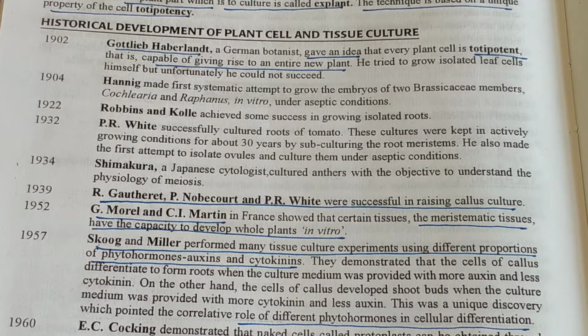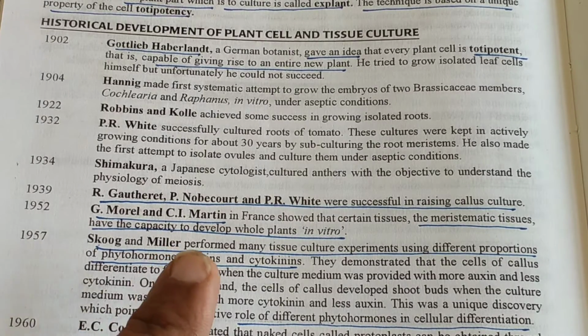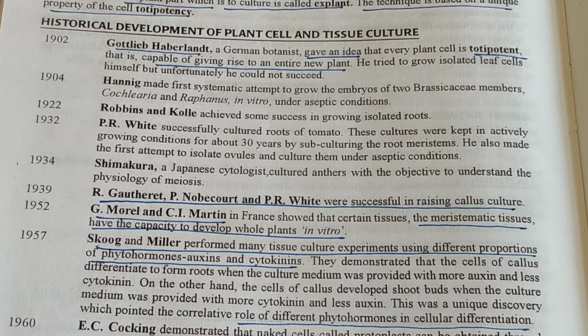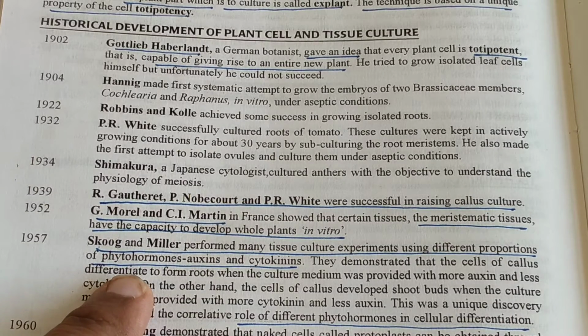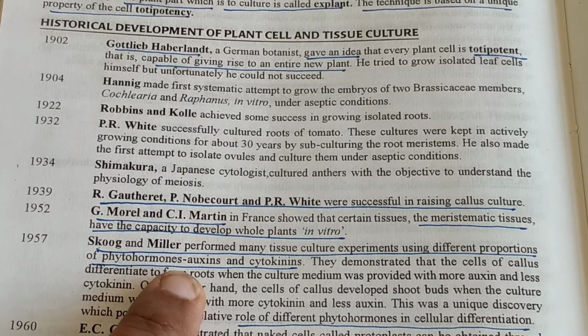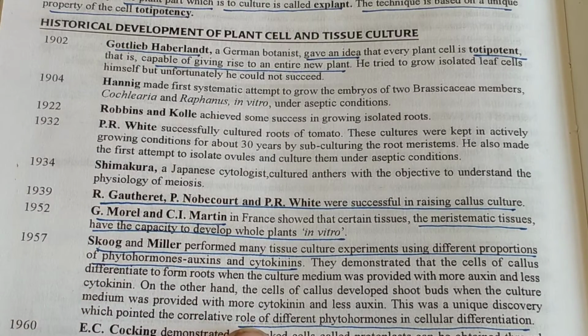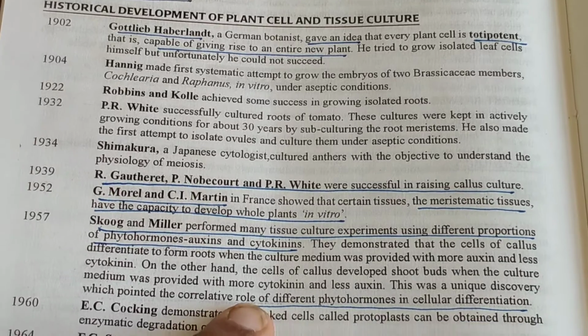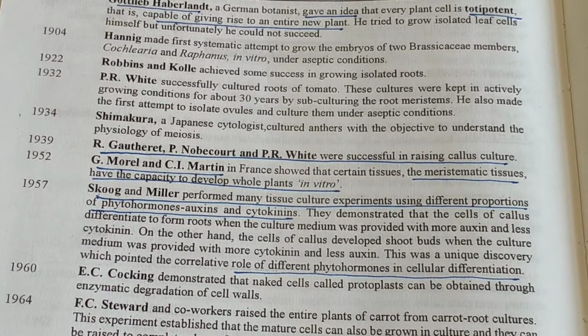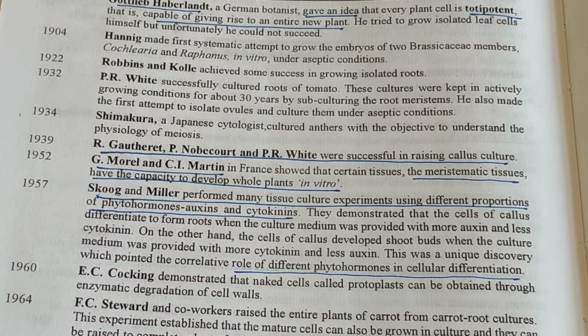These both scientists initiated tissue culture experiments, and they used phytohormones, auxins and cytokinins, for cell and tissue culture. These scientists also explained the role of different phytohormones in cellular differentiation.